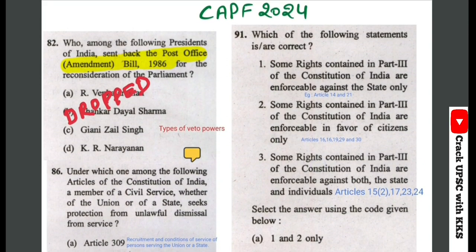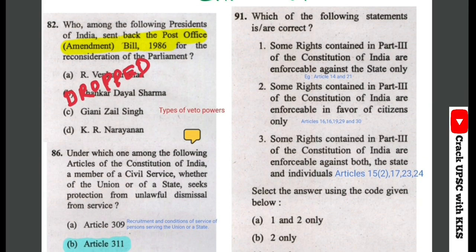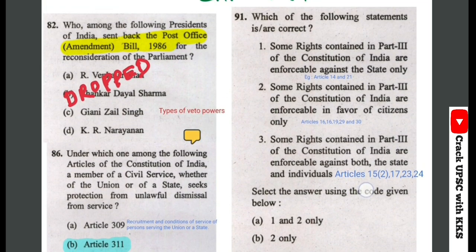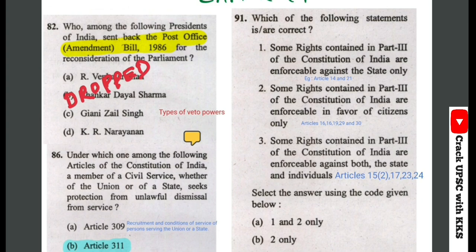It is related to fundamental rights. So here statement 1, some rights contained in part 3 of the Constitution of India are enforceable against the states only, which is absolutely right. So article 14 and 21 are examples of such fundamental rights. Then second statement, some rights contained in part 3 of the Constitution of India are enforceable in favor of citizens only, and it is not given to foreigners. So here it is also correct.